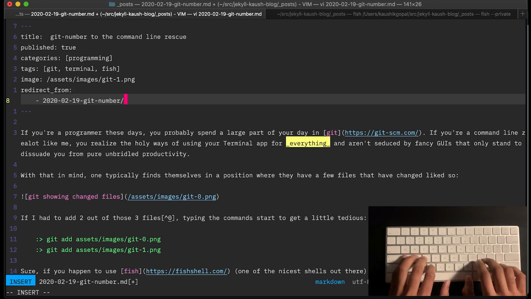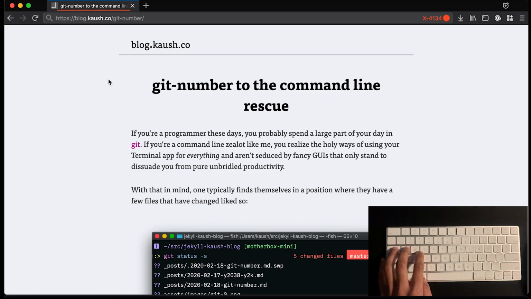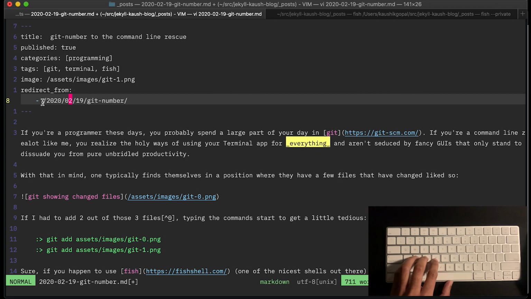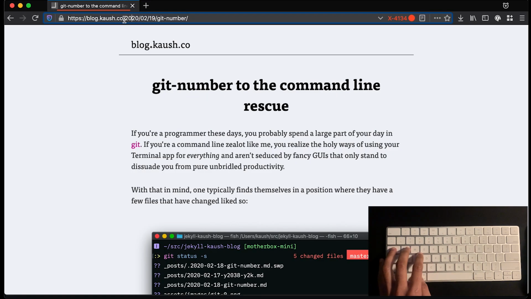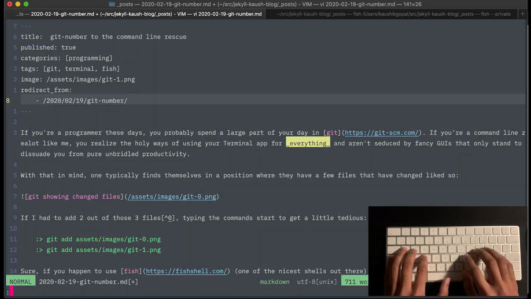I would need to remove the suffix and add a trailing slash there. I would need a slash here, and then replace the dashes between the year component with forward slashes. Essentially what I'm trying to do is make it resemble the previous URL. So if I look at the previous URL, this portion, what Jekyll will now do is redirect anyone attempting to access my blog with this link to the new link, the one without the title, once I make the config change. So this is basically what I want to do.